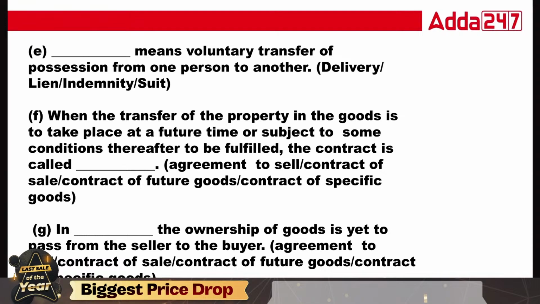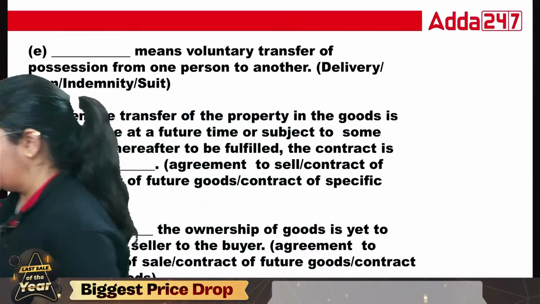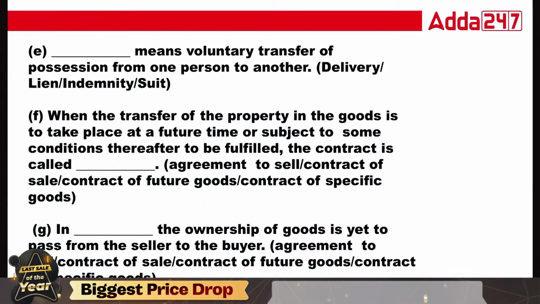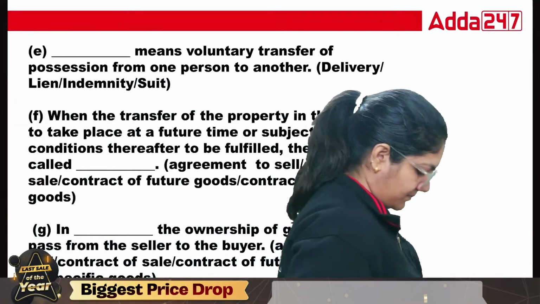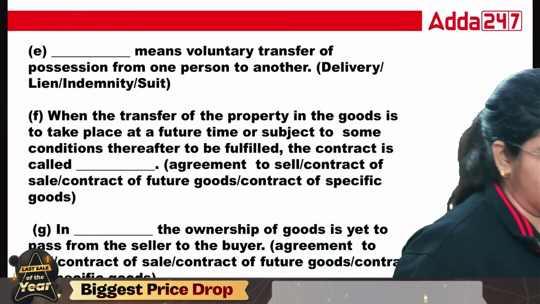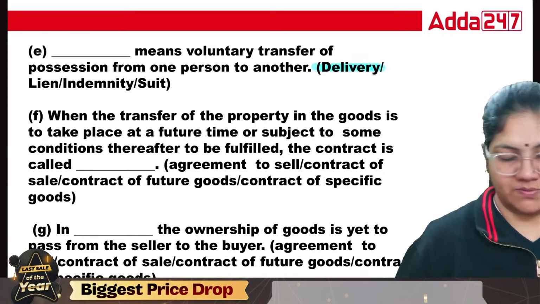Tell me, class. Here it is delivery. Delivery means voluntary transfer of possession from one person to another.